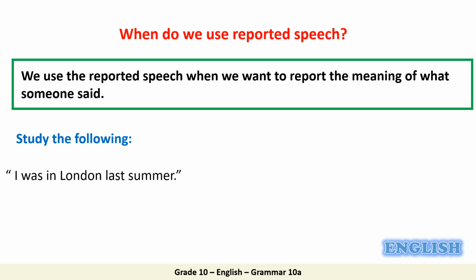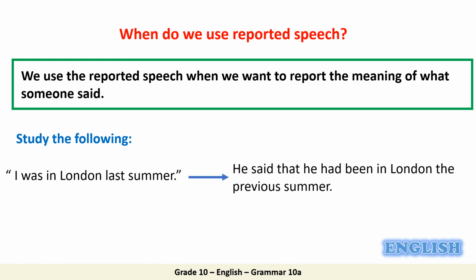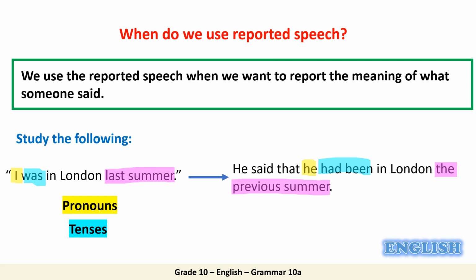Let's study the following sentence. "I was in London last summer." How can we report the following? Alright, so we can say, he said that he had been in London the previous summer. So what did we change? We changed I with he, and these are pronouns. We also changed was with had been, and these are tenses. Finally, we changed last summer with the previous summer, and these are time expressions. So pronouns, tenses, time expressions, most of the time they change when we report sentences.